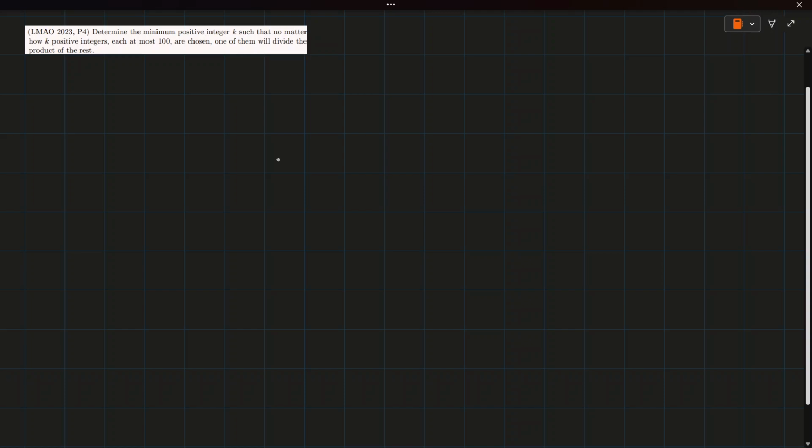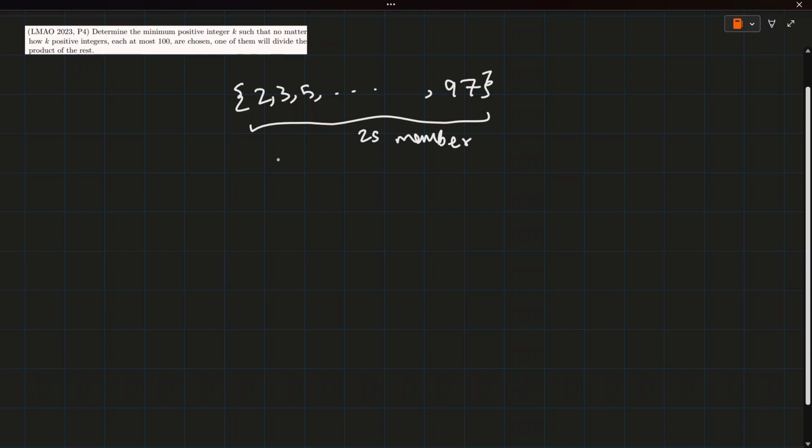So you can go on picking 2, 3, 5, and so on till the last prime, which I believe is 97. This set consists of 25 members, and very quickly you will realize that it is not possible to form 26 members. For example, you cannot insert any other member into this set because at least one prime will divide it. And if you try to remove one element from it, you will realize that you are able to add at most one element. So maybe most of you can figure out that 25 members is the highest.